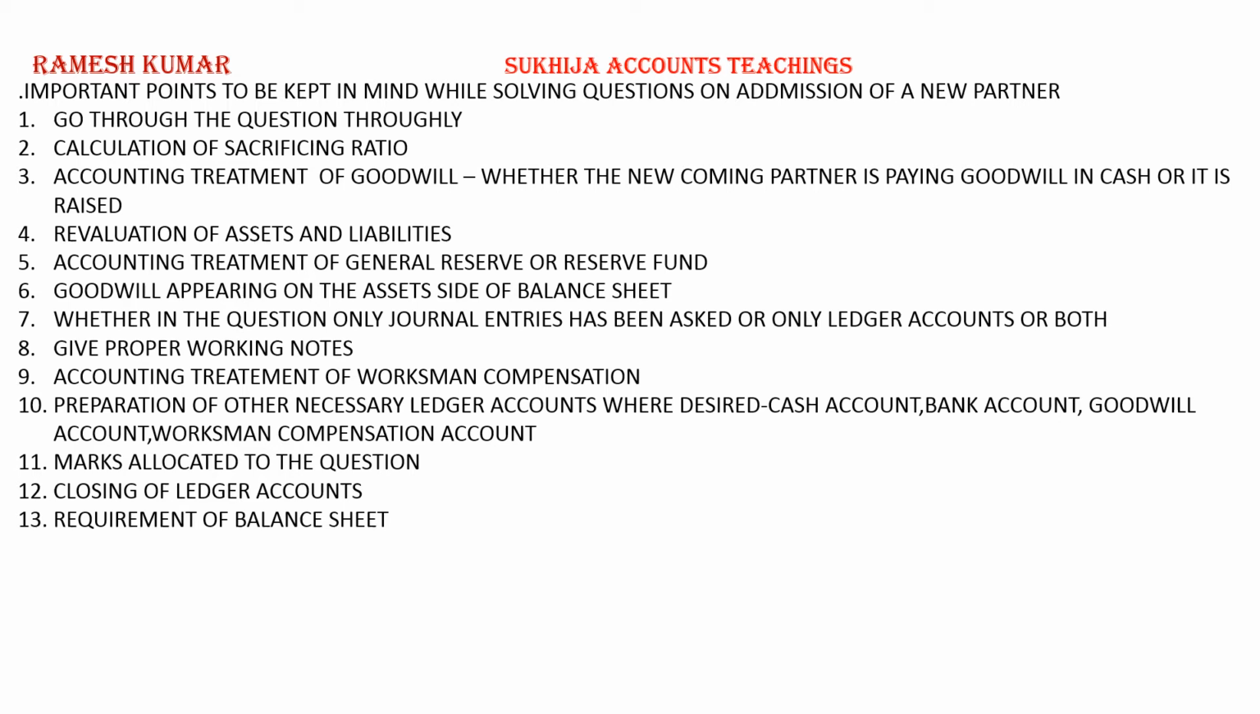Next is seventh, whether in the question only journal entries have been asked or only ledger accounts or both. You check in the question whether you have been asked only to make the journal entries, then give the journal entries only. Or if you have been asked to show only ledger accounts, then you have to show the ledger accounts. Or if you have been asked to give both, then with journal entries you have to prepare ledger accounts also.